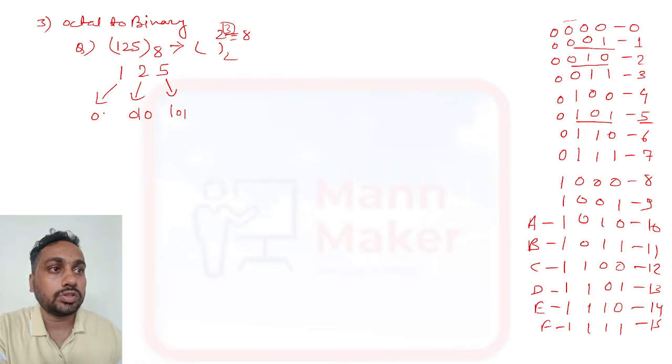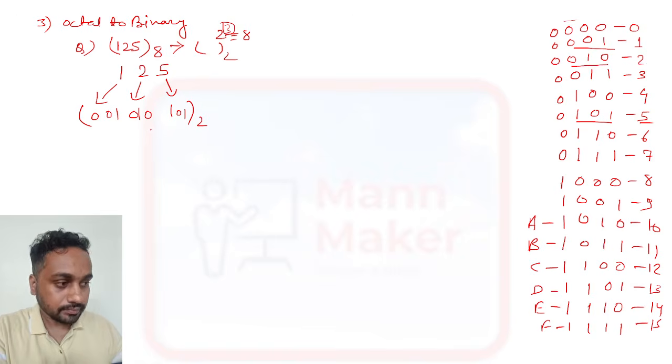So 125 octal is represented in binary as 001010101. This is the representation of the binary number. Okay.